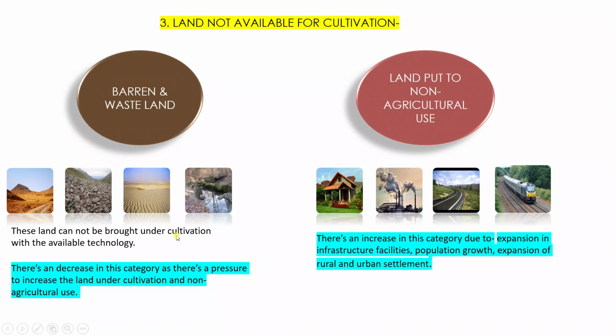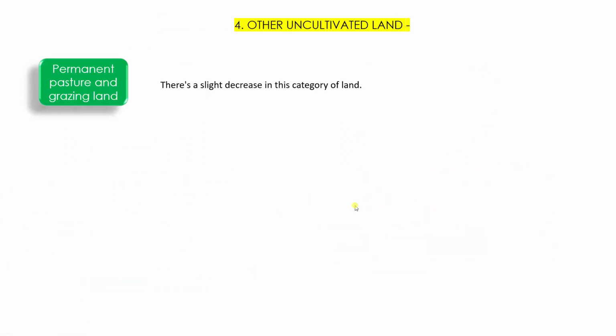These swampy areas, desertic areas, we are trying to reclaim them and put them under use, so that we don't have to make houses and infrastructure on the cultivable areas. So please remember which category there is an increase in and in which category there's a decrease, and also try to understand the reasons behind them, so it will simplify your work.